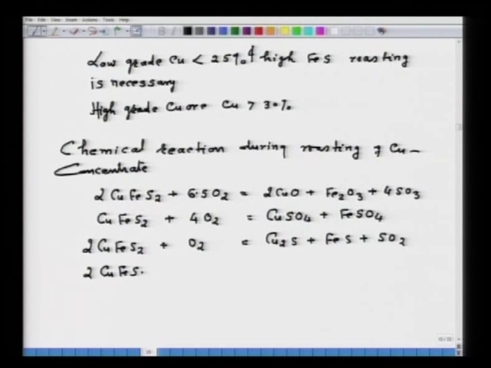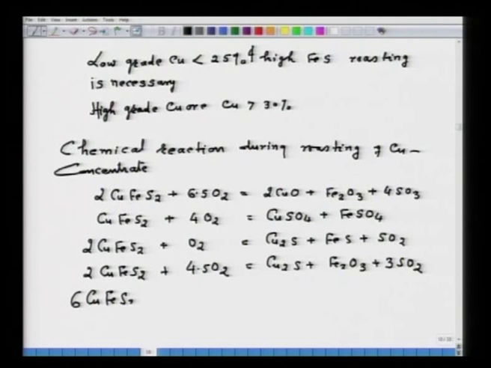Still another reaction could be 2 CuFeS2, if I increase the amount of oxygen, say 4.5 O2, it can form Cu2S plus Fe2O3 plus 3 SO2. Then again another possibility is 6 CuFeS2 plus 13 O2, that can form 3 Cu2S plus 2 Fe3O4 plus 9 SO2.